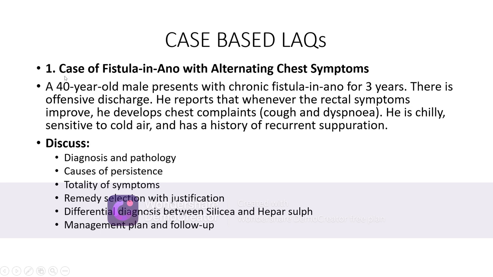Case-based LAQs. A case of fistula in ano with alternating chest symptoms. See, this is the case scenario given. You have to discuss diagnosis and pathology, causes of persistence, totality of symptoms, remedy selection with justification, remedial differential diagnosis between Silicea and Hepar, management plan and follow-up.